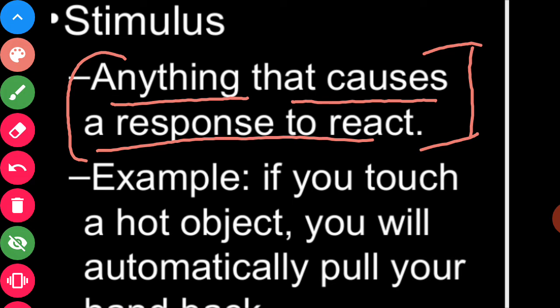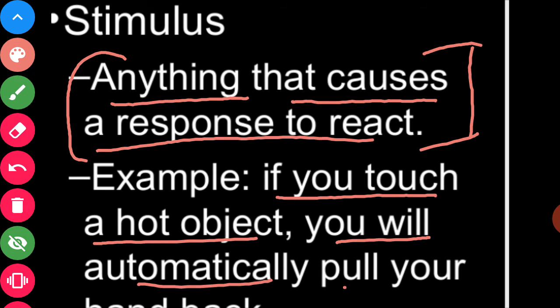For example, when we touch a hot object, we automatically pull our hand back. When we pull our hand back, we respond to that stimulus. The stimulus is touching the hot plate, suddenly, and we automatically pull our hand back. That is stimulus to response.